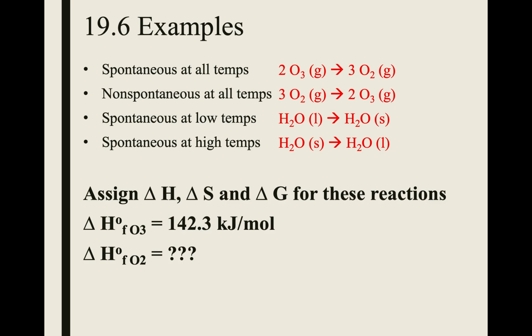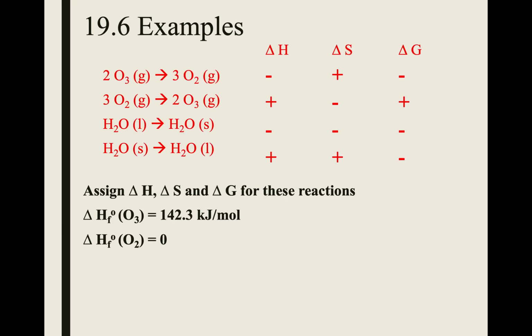Here are some actual reactions for you to think through, examples of spontaneity. I would like you to assign a delta H, delta S, and delta G for each of these reactions. You can see that they are opposite reactions, so the first two are opposite of each other, and the second two are opposite of each other. Try to assign a positive or negative sign to delta H, delta S, and delta G for each of these reactions. I don't think I have a slide for the answers for this, so I will try to post those somehow. Oh, I do. Just kidding.